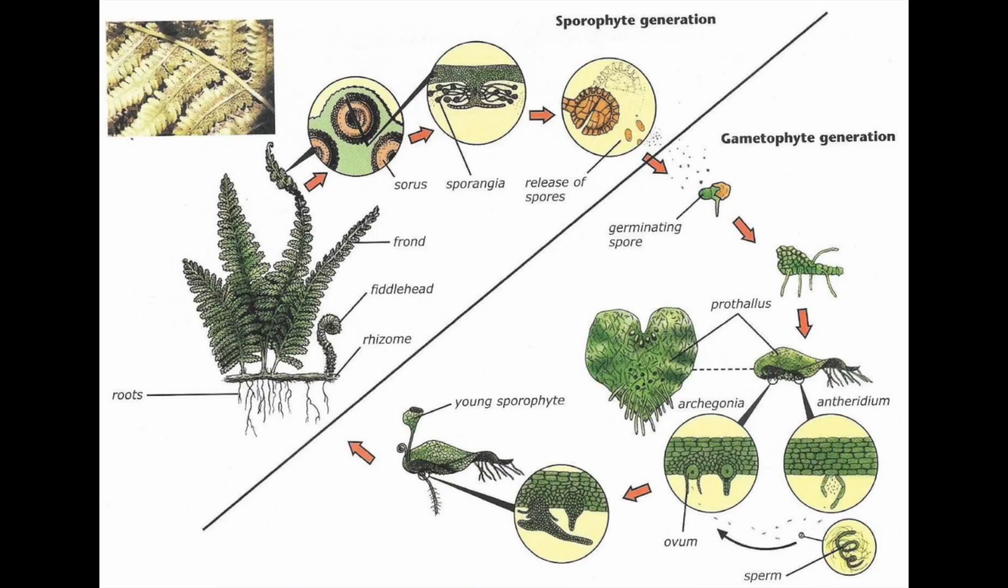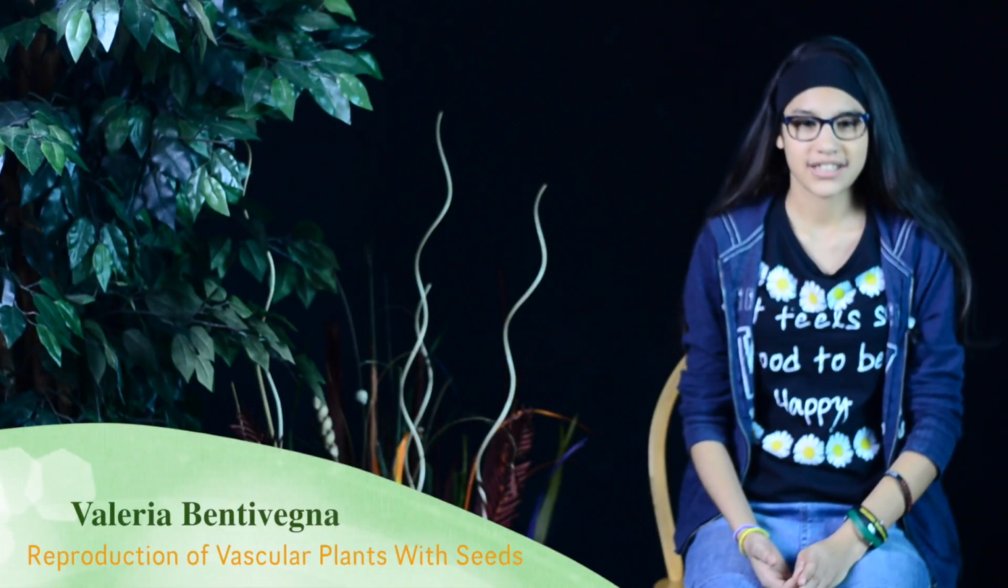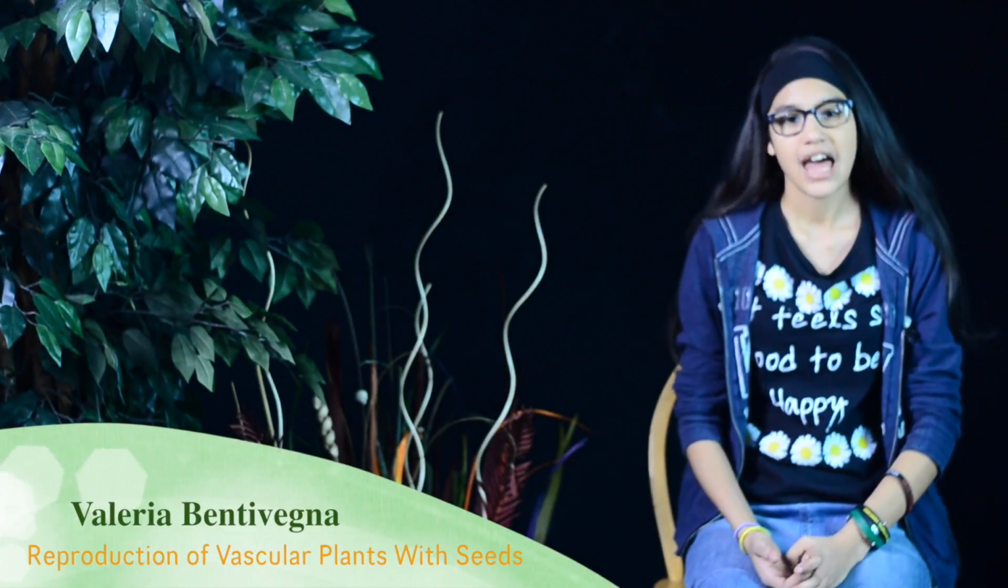Seedless vascular plants are plants that contain vascular tissues but do not produce flowers or seeds. In vascular plants such as ferns and horsetails, the plants reproduce using haploid, unicellular spores instead of seeds. Vascular plants with seeds reproduce a different way.